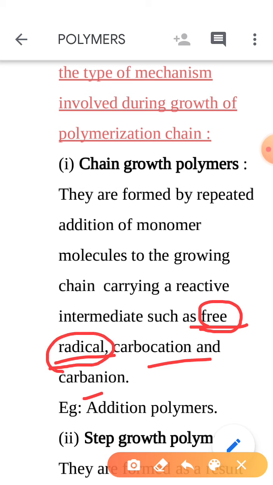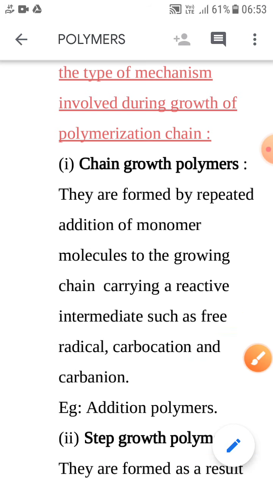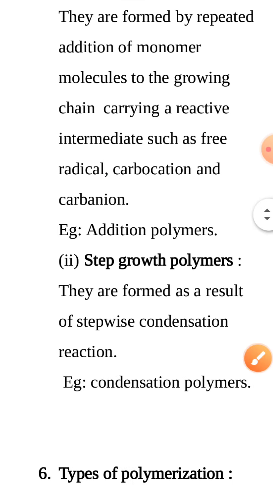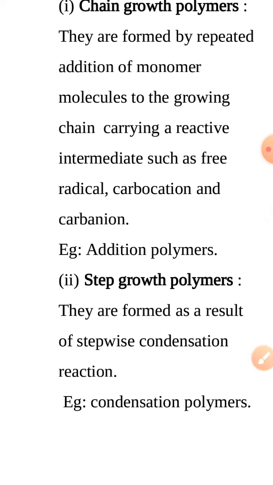And in this, three steps are followed: chain initiation, chain propagation, and chain termination. That's why addition polymers are considered under the chain growth polymers. And the second type is step growth polymer. And condensation polymers are step growth polymers.